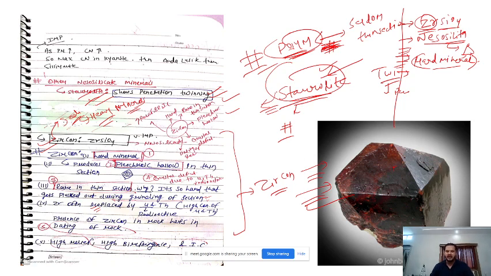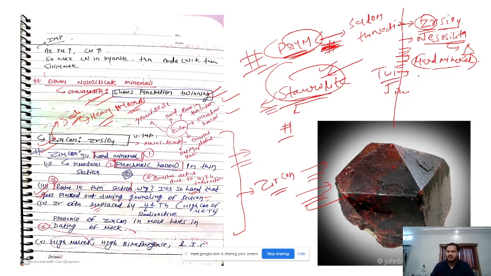During grinding, it is so hard that it won't get ground, but it will get plucked out as a whole mineral itself. So we don't find it very easily in thin section. Sometimes they may ask you in a sub-part of a question why zircon is not found very easily in thin section. So the reason is its hardness. Due to its hardness, it gets plucked out. Alright, this is one of the things.